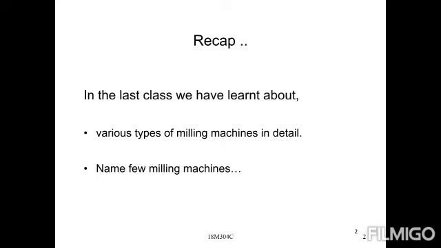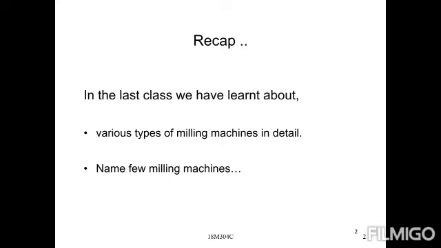Next, coming to the fixed bed type of milling machine. In the fixed bed milling machine, the bed is fixed, and only the cutters are movable, horizontally and vertically. And the third one is the planar type of milling machine, just like the planing machine. Already you know about the planers. That same type of planar machine. The workpiece is placed on the table, and the cutters are moved in horizontal and vertical directions.